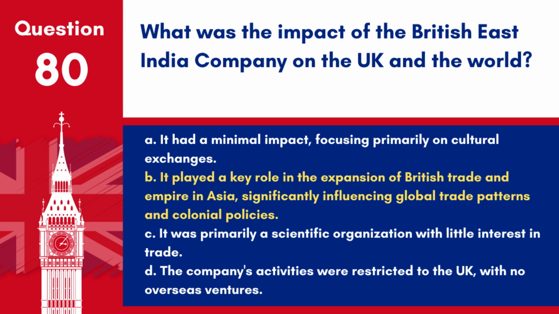Answer: B. It played a key role in the expansion of British trade and empire in Asia, significantly influencing global trade patterns and colonial policies. The British East India Company was instrumental in establishing British dominance in India and other parts of Asia, laying the groundwork for the British Empire and affecting global history through its trade and colonial practices.